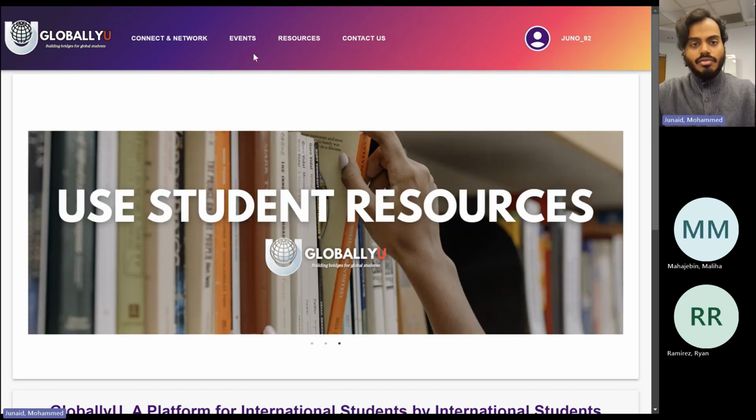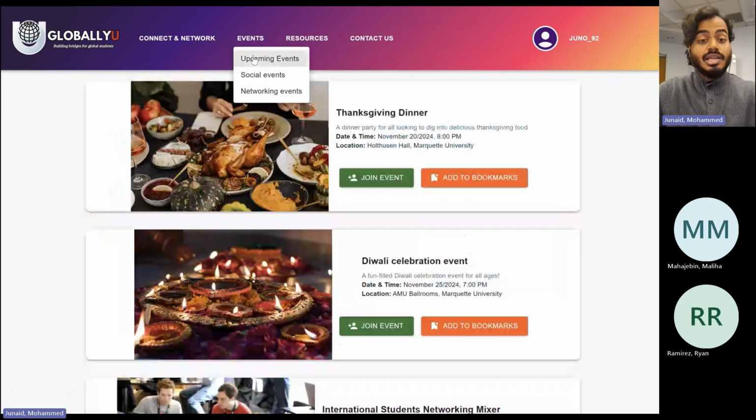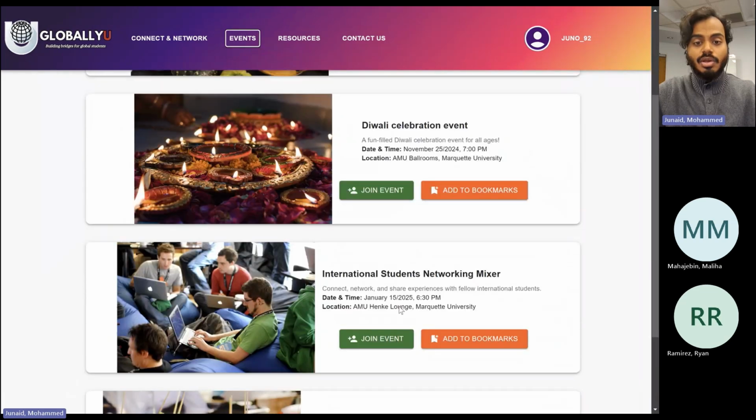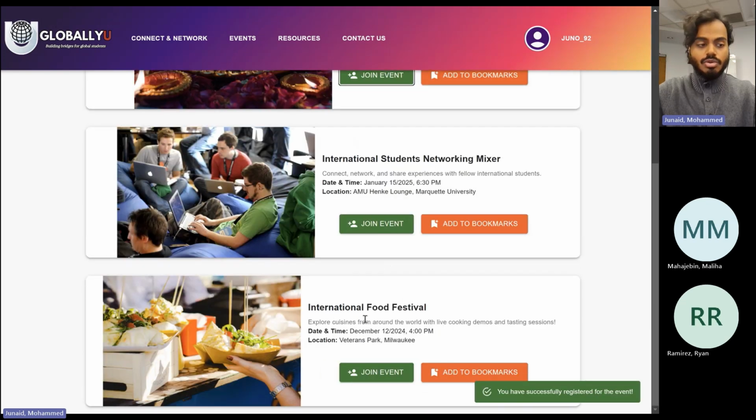Once we have logged in, we can now have access to all of the different features that GloballyU offers. One of them is going to be signing up for events. You can see there are various events here, and we can add them to our list of our personal events. Suppose I want to join the Diwali celebration event. Additionally, I also want to join the International Food Festival event.